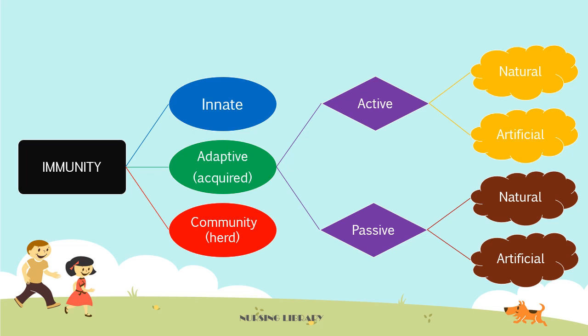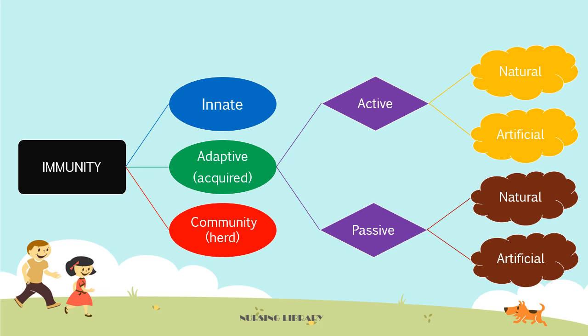Immunity we can classify in different ways. There are mainly three types of immunity according to the development of the immunity in our body. The first one is innate immunity, second one is adaptive or acquired immunity, third one is community or herd immunity.